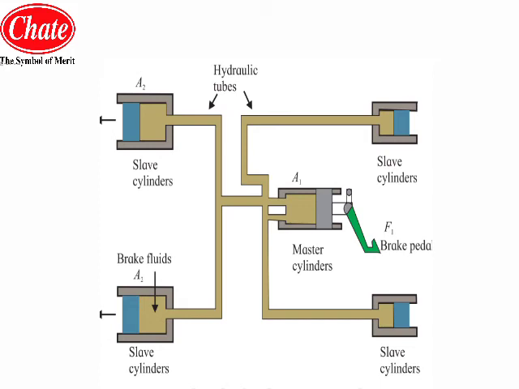So the input force applied with the help of the brake pedal will be very small, and the output force that we will get for stopping the heavy load of the vehicle will be very high as compared to the small amount of force. This is how the brake system based on hydraulic brakes works.